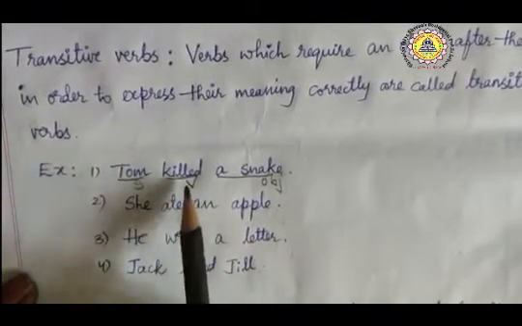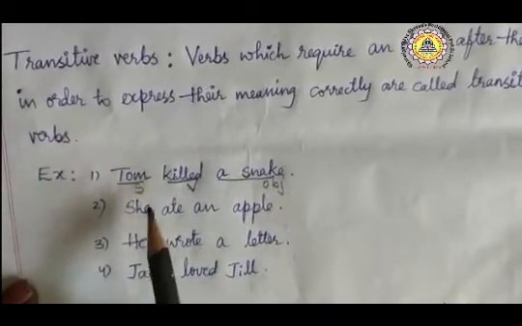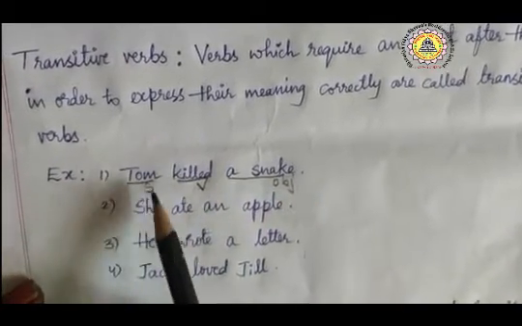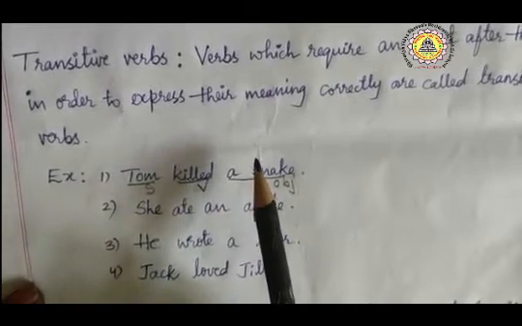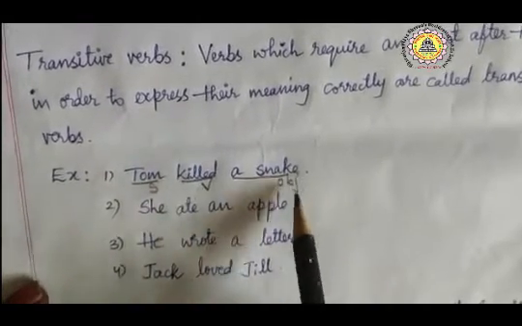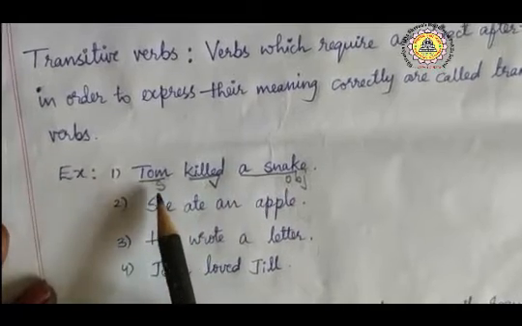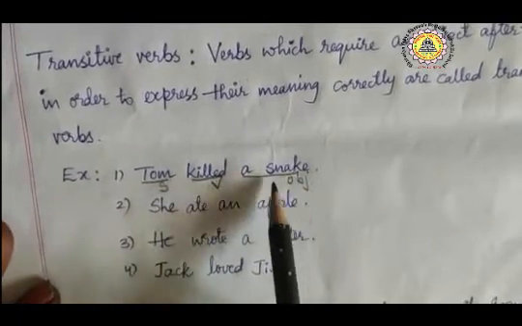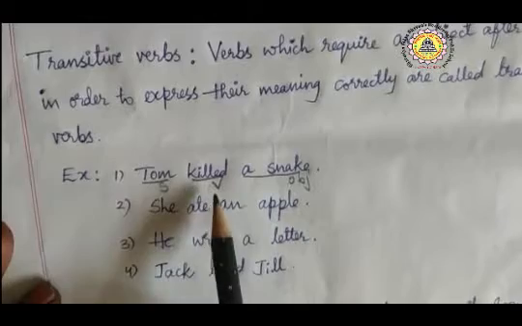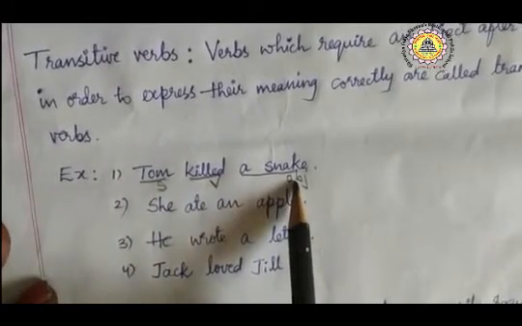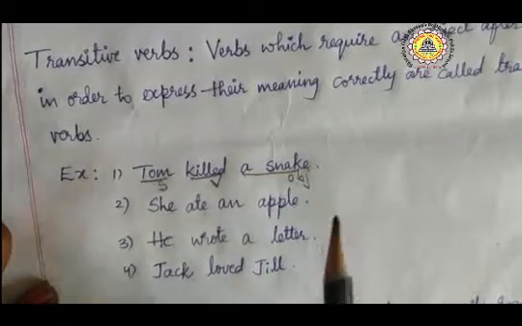So here Tom killed a snake. So see here, Tom killed. If we take out the object, there is no meaning. Whether Tom killed a snake or worm, what he had done we do not know. So it requires an object. Tom killed a snake. A snake is the object. So without the object there is no meaning or correct meaning of this sentence. So here the object is needed. So it is said to be a transitive verb.